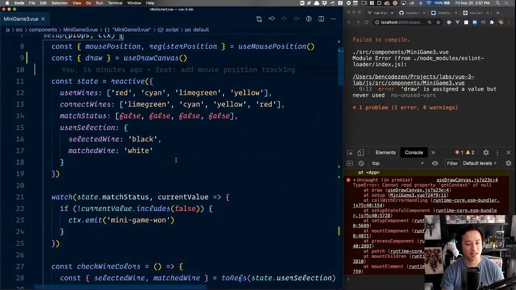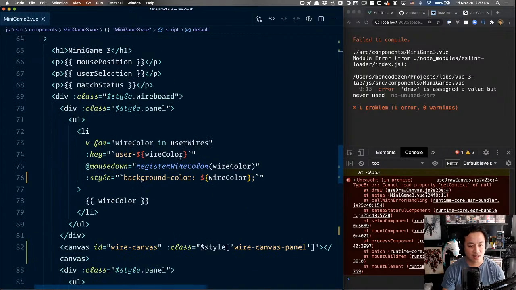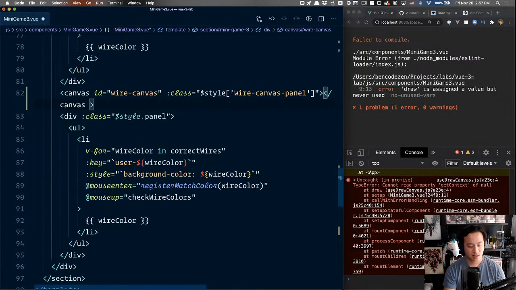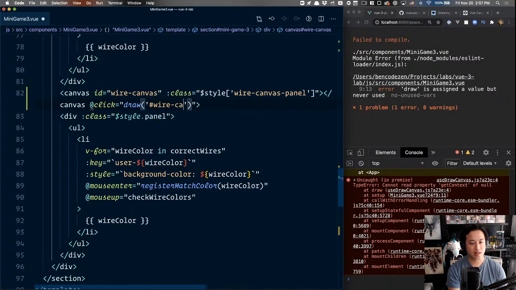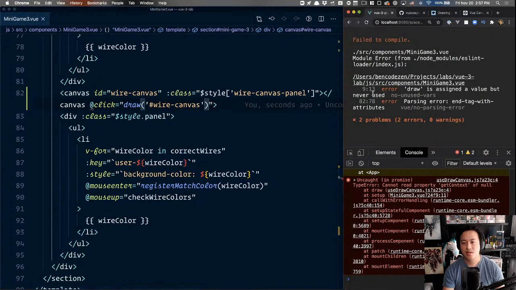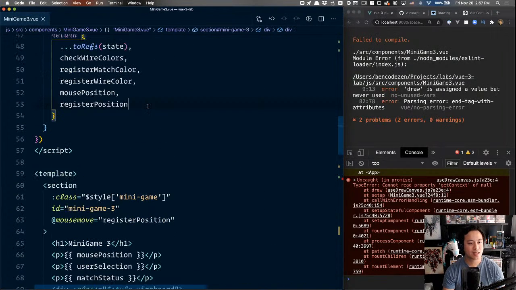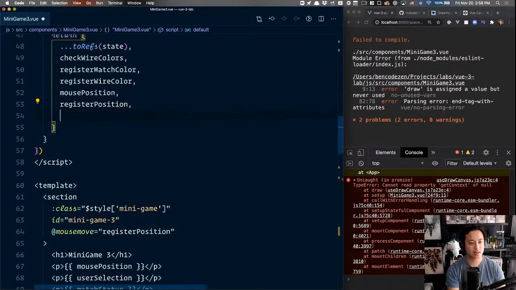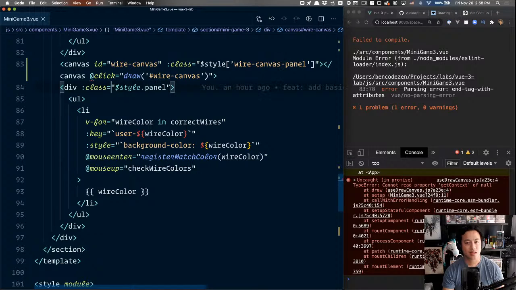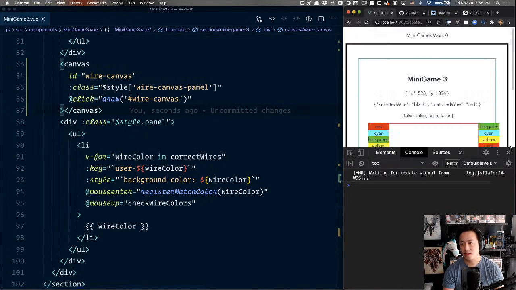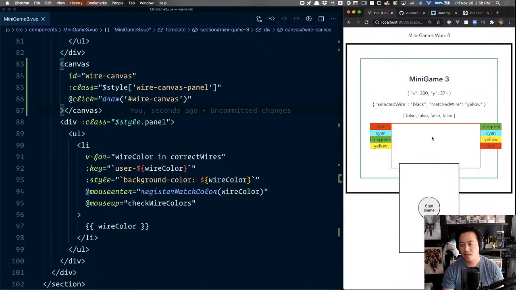Okay, so that's fine. We're gonna go ahead and say when we're on canvas and we click on it, run draw, and I'm gonna pass in the ID wire canvas like this. Pulling out draw as exposing it, and tag with attribute. Minigame 3. What did I do wrong? Canvas. Whoops, I screwed up. That goes here, and save and refresh, and we're good. Okay. So now if I click, it should draw.